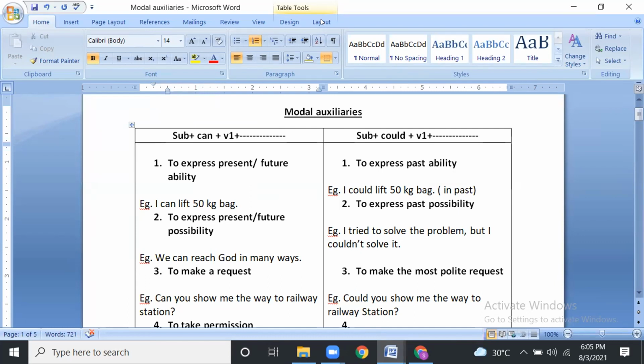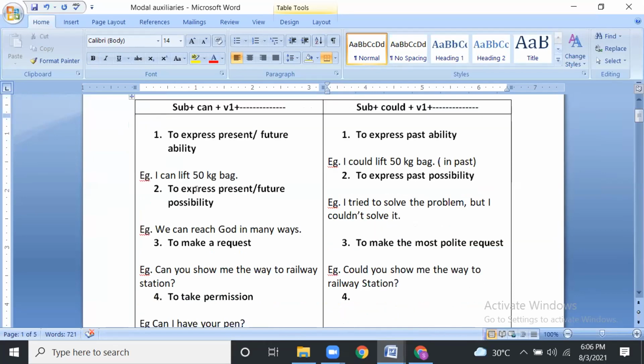Can is nothing but able to. Could plus V1 is used to express past ability. When I was in intermediate, I could lift a 50 kg bag in the past. This is past ability.